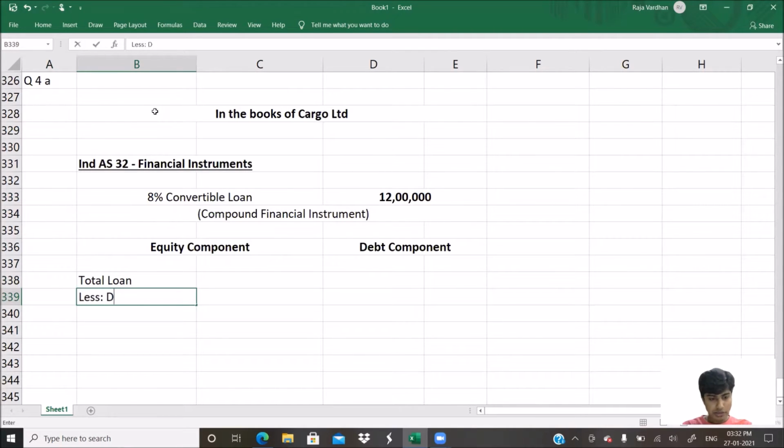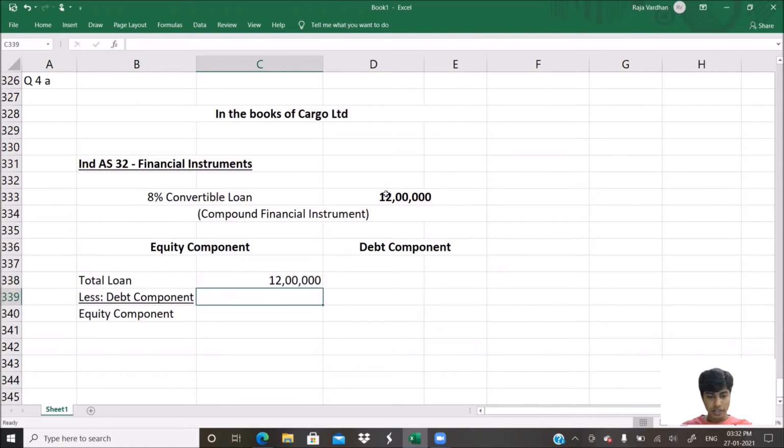So total loan less debt component. Once I do this, I'll arrive at the equity component. Now the question is, how do I arrive at the debt? Let's say this total loan is 12 lakh. That is pretty easy. You get that. And debt component, you would have to find. How do you find the debt component?